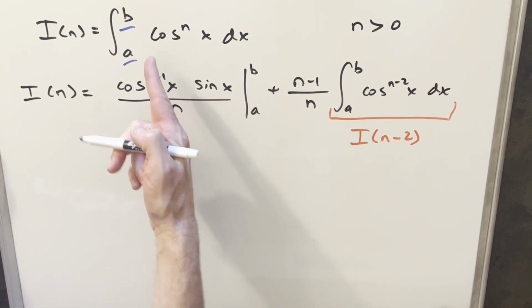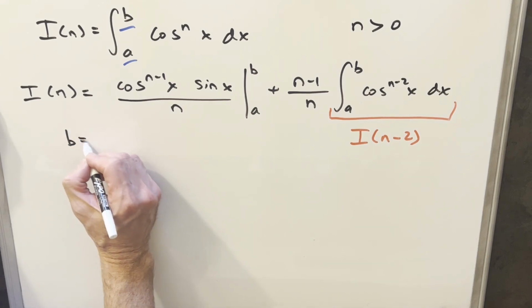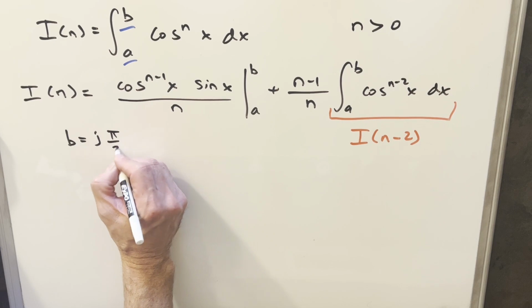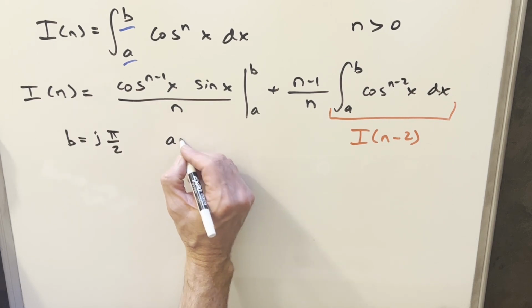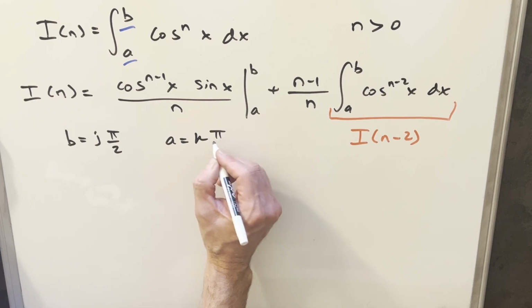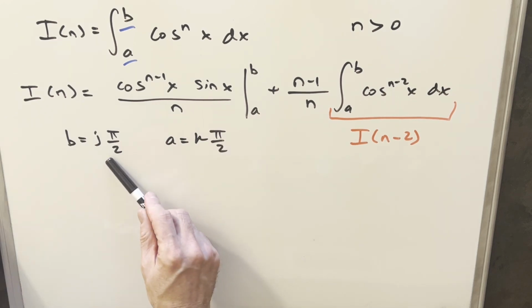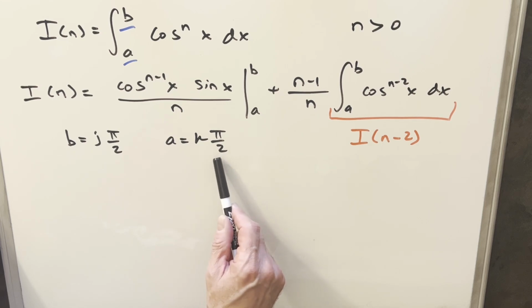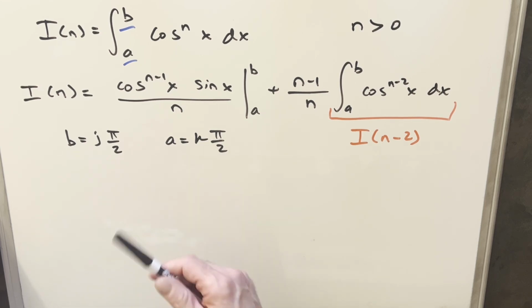So what I want to do is put some restrictions on this b and a. If I say b is j, where j is some integer times pi over 2, and then for our a value, we'll do the same kind of thing. We'll say a is k, some integer k times pi over 2. You'll notice that whenever our j or our k is even, you'll end up with pi, 2 pi, 3 pi.